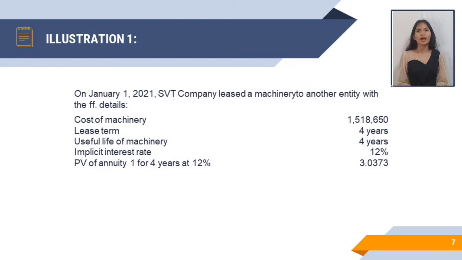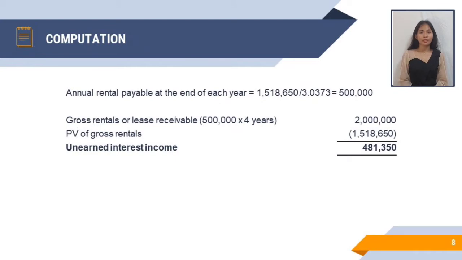and the present value of annuity of 1 for 4 years at 12% is 3.0373. First, let's compute the annual rental payable at the end of each year for us to be able to get the gross rental.